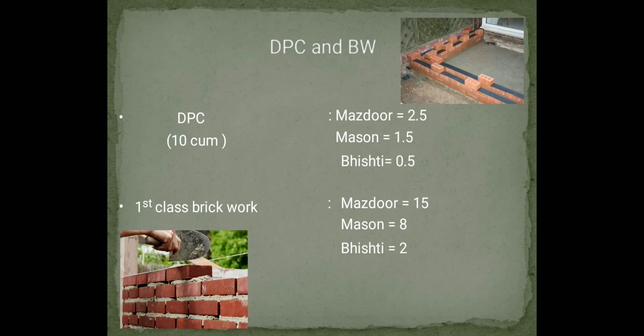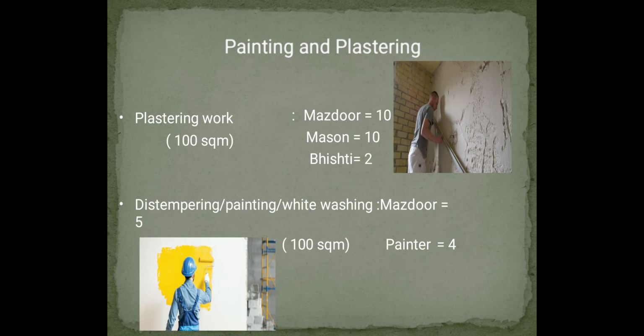Next is the DPC and brickwork. For DPC, Mazdoor 2.5, Mason 1.5, and Bhisti 0.5. And for first class brickwork, Mazdoor is 15, Mason 8, and Bhisti 2. Next, the painting and plastering work. For plastering work of 100 square meter, Mazdoor 10, Mason 10, and Bhisti 2. For distempering, painting, or whitewashing, Mazdoor 5, and painter 4.